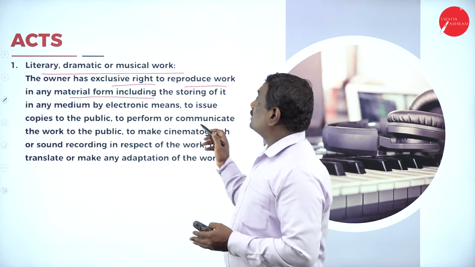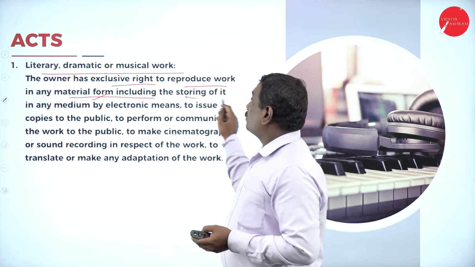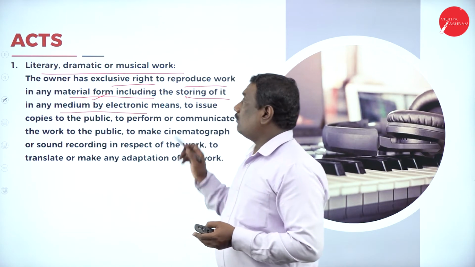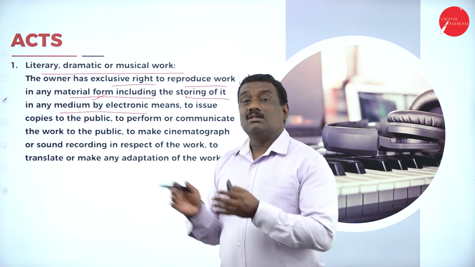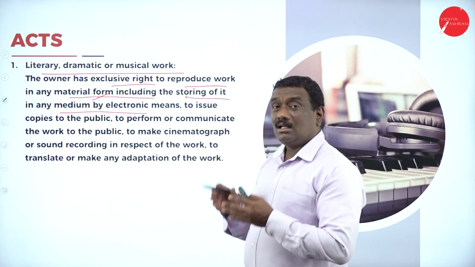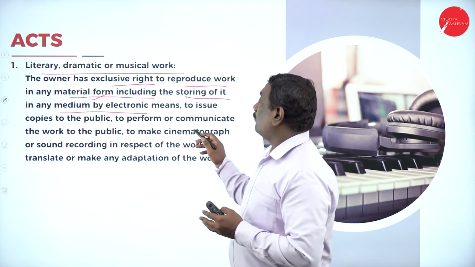That permission is given to reproduce the work in any material form, including storing it in any medium by electronic means. Not only publishing it, but he can also store it in electronic form.